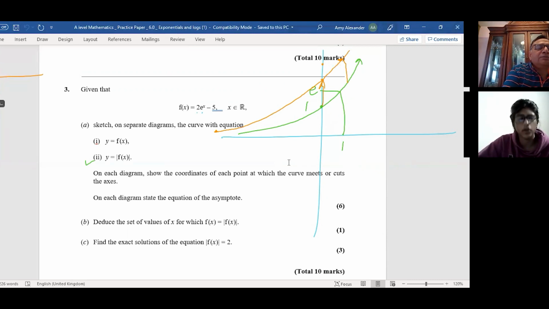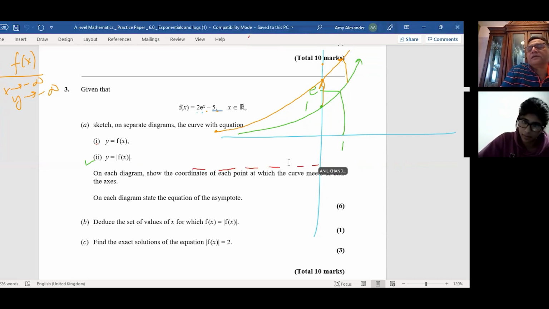So on the function e to the power of x, let us write down some values. When x approaches minus infinity, y approaches 0 from the positive side. And when you do minus 5 on that function, when x approaches minus infinity, y approaches minus 5, correct? And therefore, we'll actually have a horizontal asymptote at minus 5. Is that clear to you?